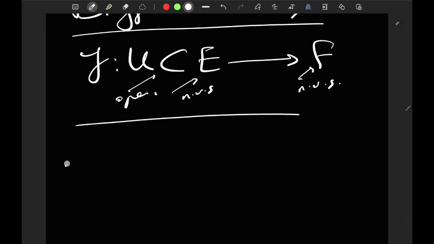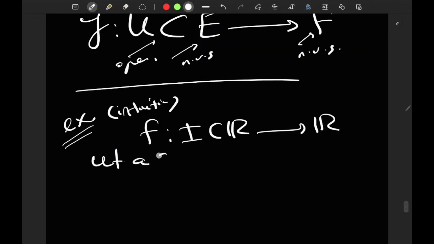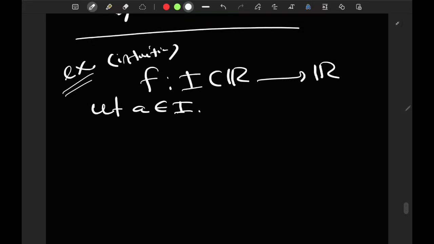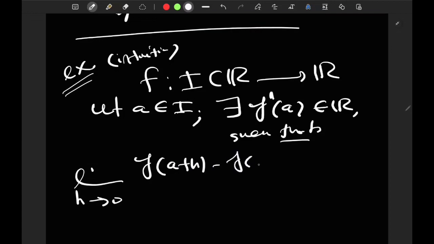So, an example for intuition. Let's say you have a function f defined on some open interval, or an open set, whatever, inside R going to R. Let's say there's some point a in I. What does it mean for f to be differentiable at the point a? Well, it means that there exists some real number, which we denote by f prime of a, such that the limit as h goes to 0 of f of a plus h minus f of a, divided by h, is equal to f prime of a.